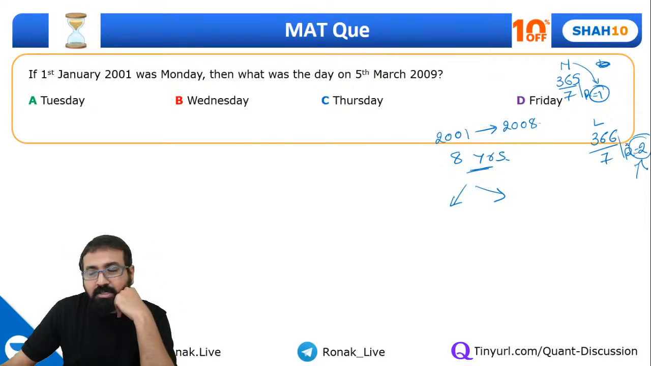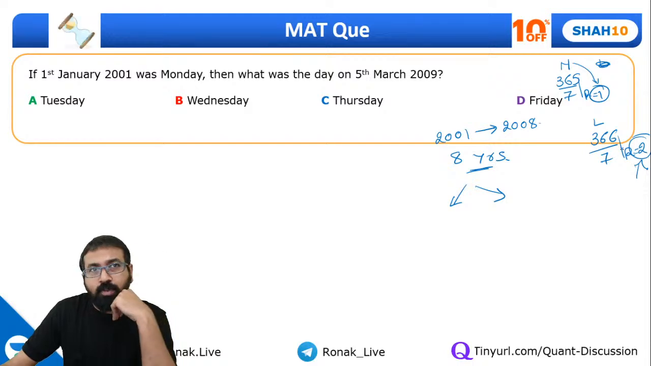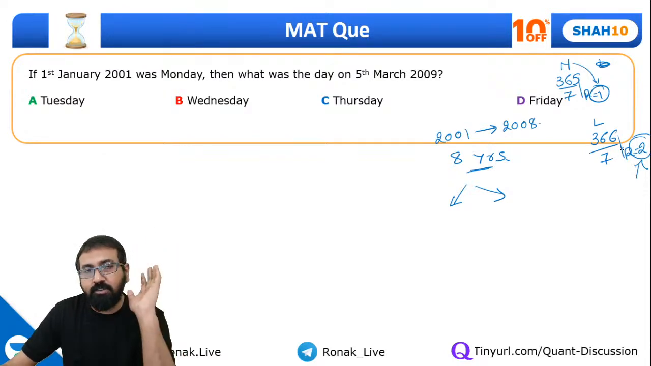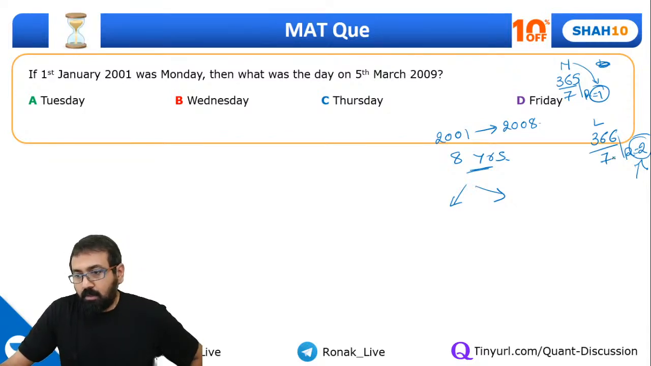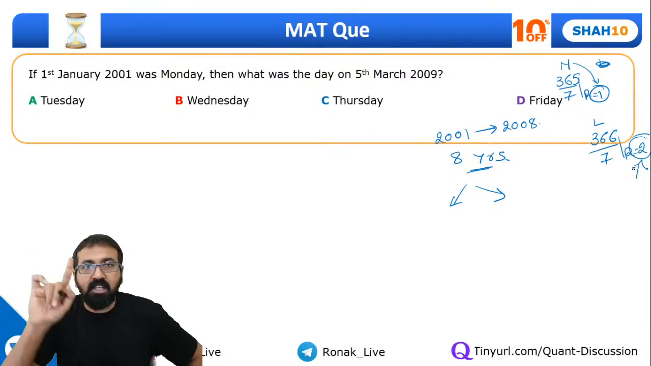Sakshi, but 30 divided by 7, remainder is 2. So Tuesday, no, this is not correct logic. Just think for a while. What if the first day was Wednesday? 1st of July was Wednesday. Then according to you, you will give some other answer. That's not correct. Whenever you divide a period by 7, whatever remainder you obtain is called the odd days.